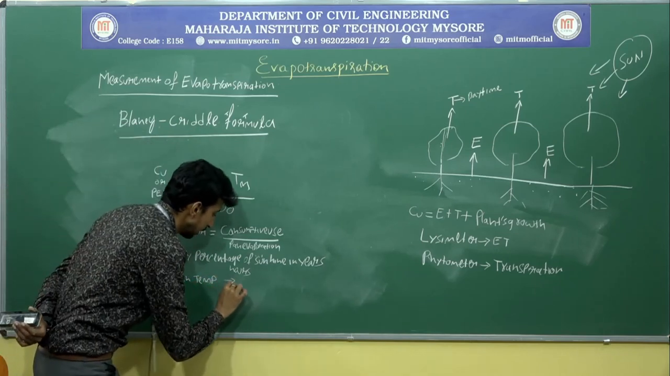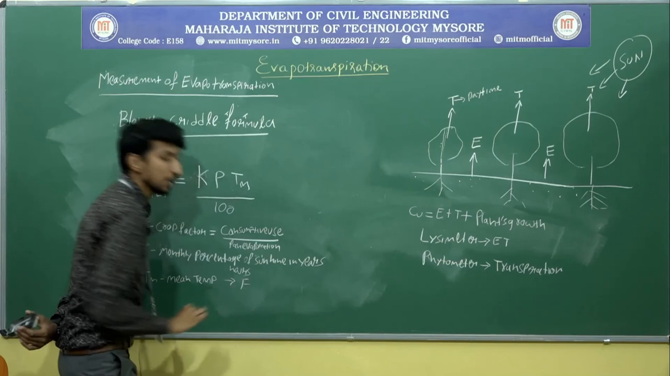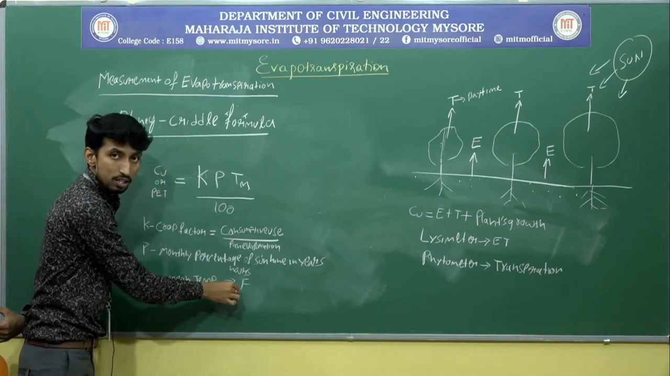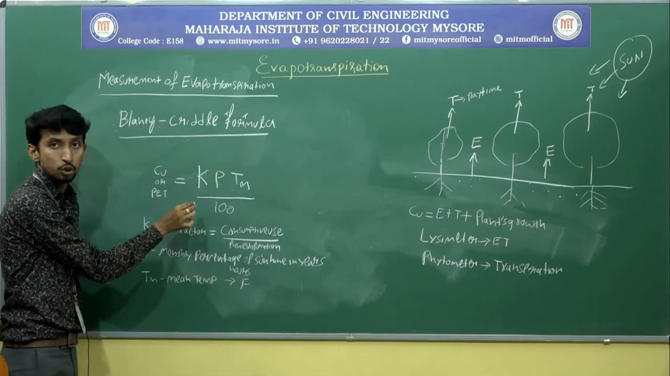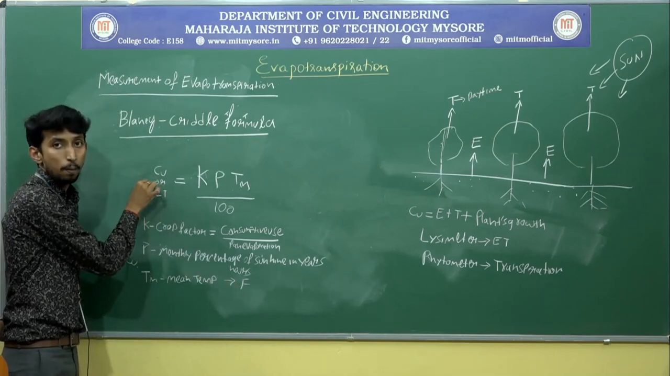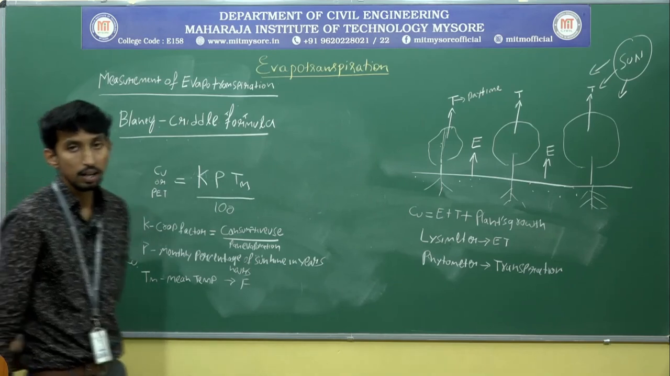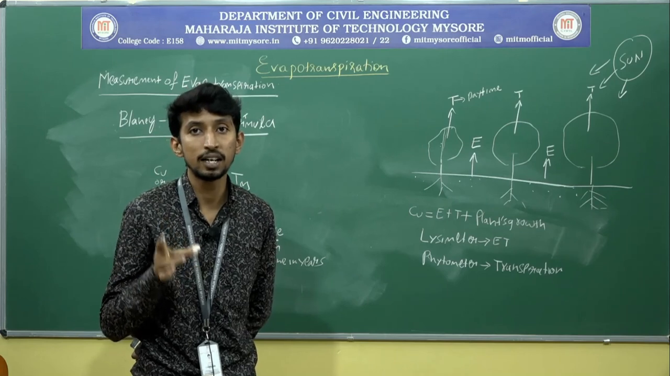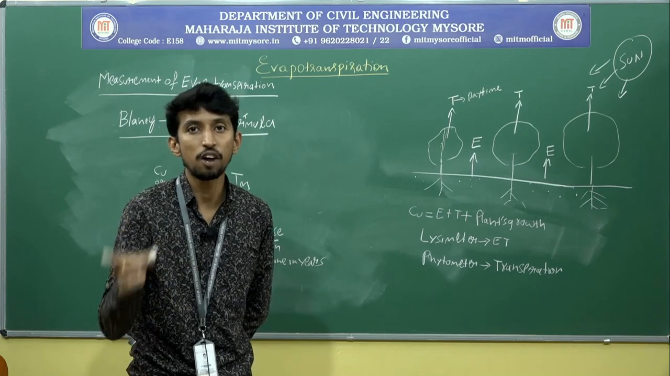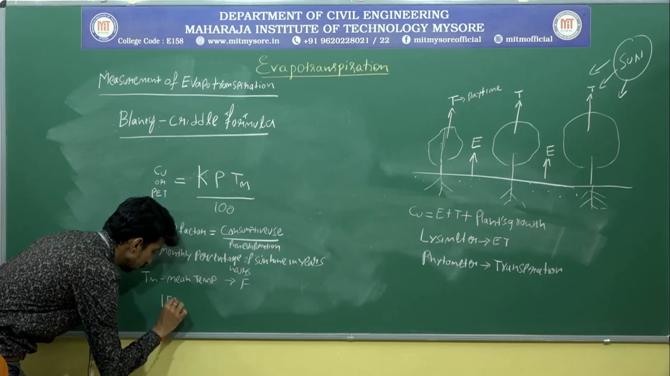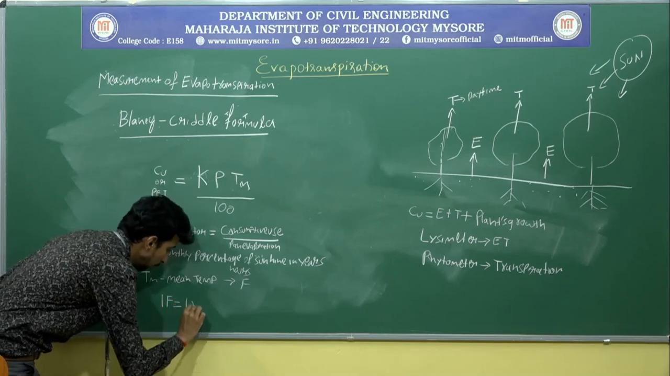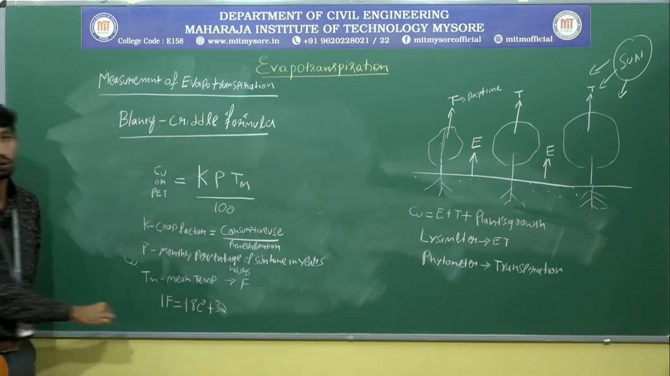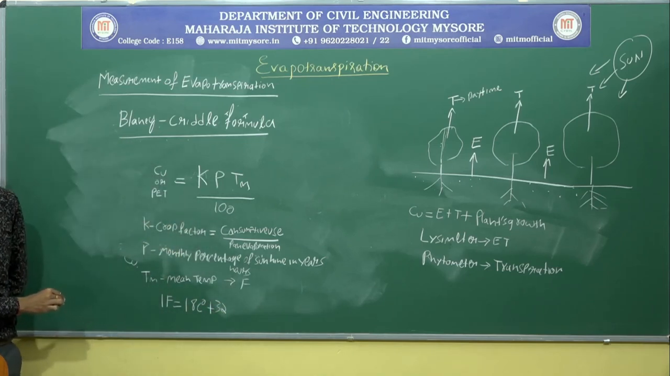Here the temperature is measured in Fahrenheit because it is an empirical formula. Whatever the standard units mentioned, the same units are to be used for finding the evapotranspiration. If the question gives the temperature in centigrade, convert centigrade to Fahrenheit. Fahrenheit equals 1.8 centigrade plus 32.